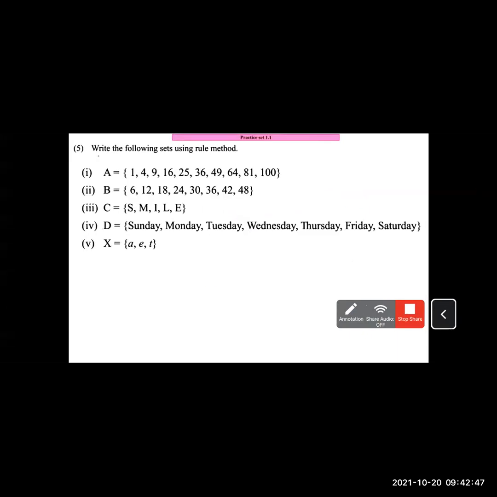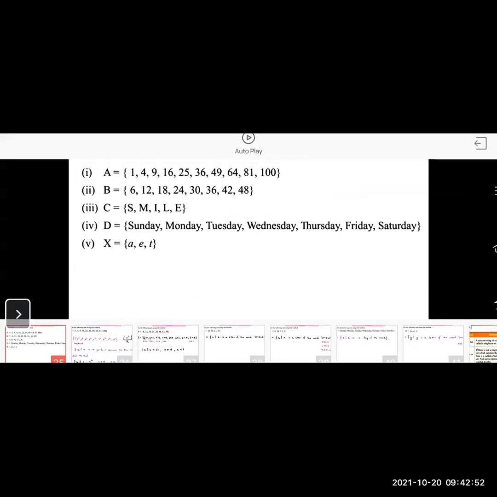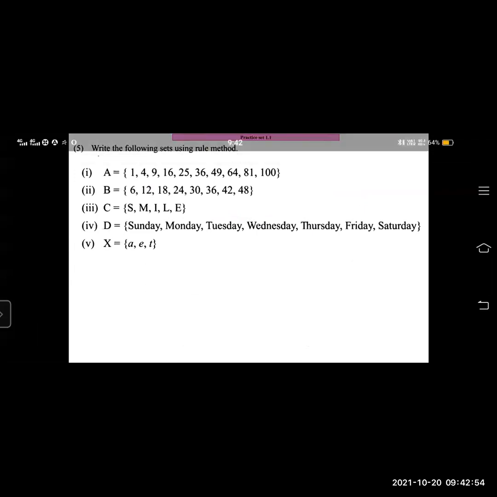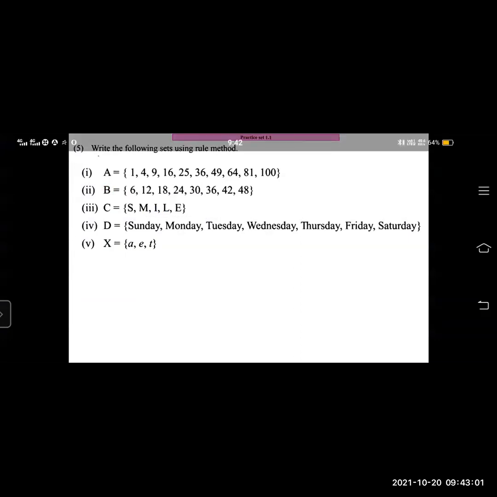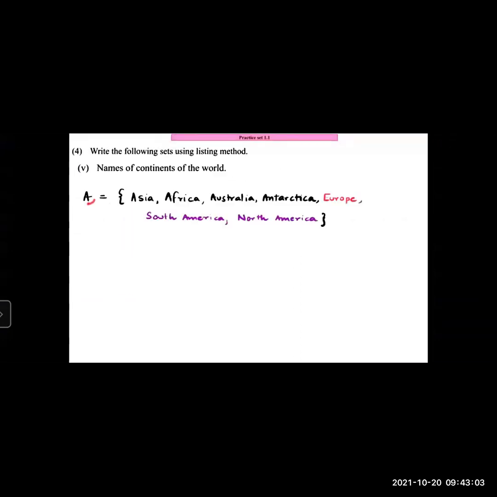You see the next question: write the following sets. We will see this in the next lecture. We have studied practice set 1.1. We will revise it again. I will start with practice set 1.1 in the next lecture.